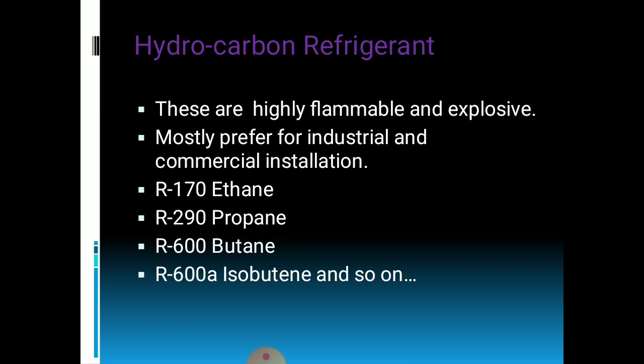The next is the hydrocarbon refrigerant. These are highly flammable, explosive and mostly preferred for industrial and commercial installations. Ethane, propane, butane, isobutane are the examples of hydrocarbon refrigerants.